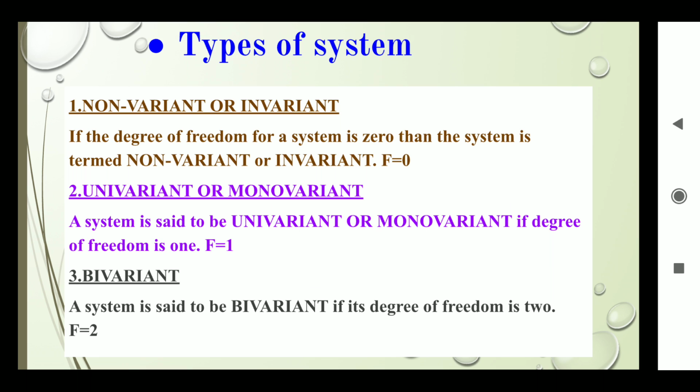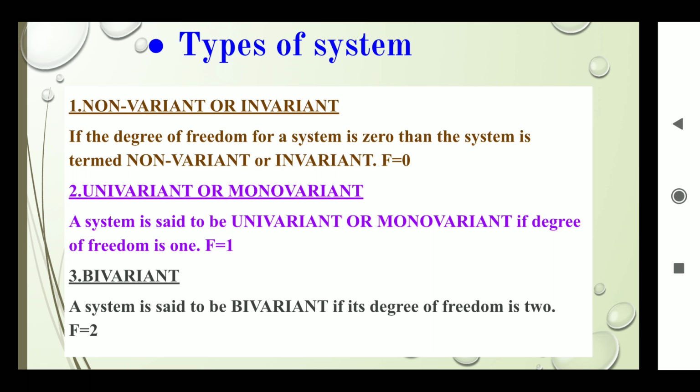Now see the types of system. On the basis of number of degrees of freedom, we can classify the system as non-variant, univariant and bivariant. First, the non-variant, also called invariant. If the degrees of freedom for a system is 0, then the system is termed non-variant or invariant, means f is equal to 0.